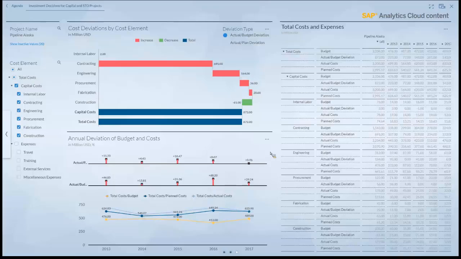Then on the detail page, we want to show the total costs and expenses from those projects for one project here. So that would be the pipeline in Alaska we are showing here. And you could imagine in this industry projects do not run only 4 weeks, but really years. They really span the time much broader.